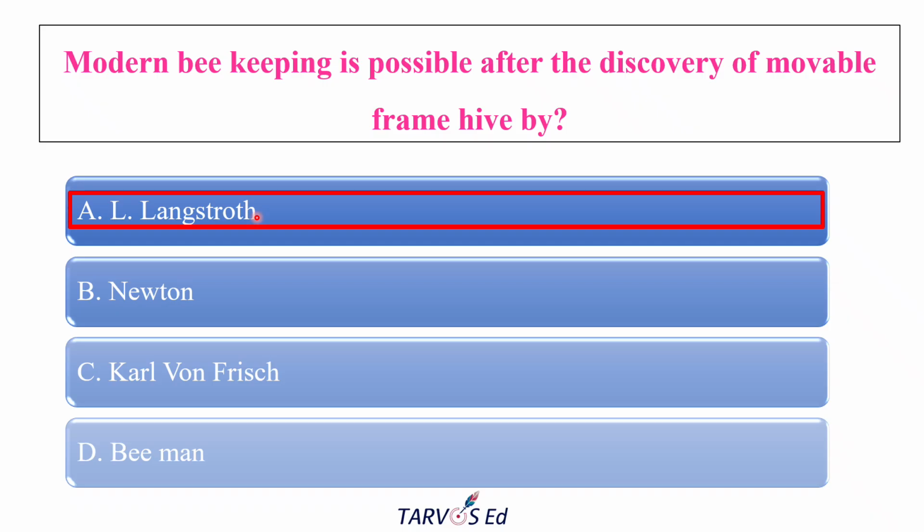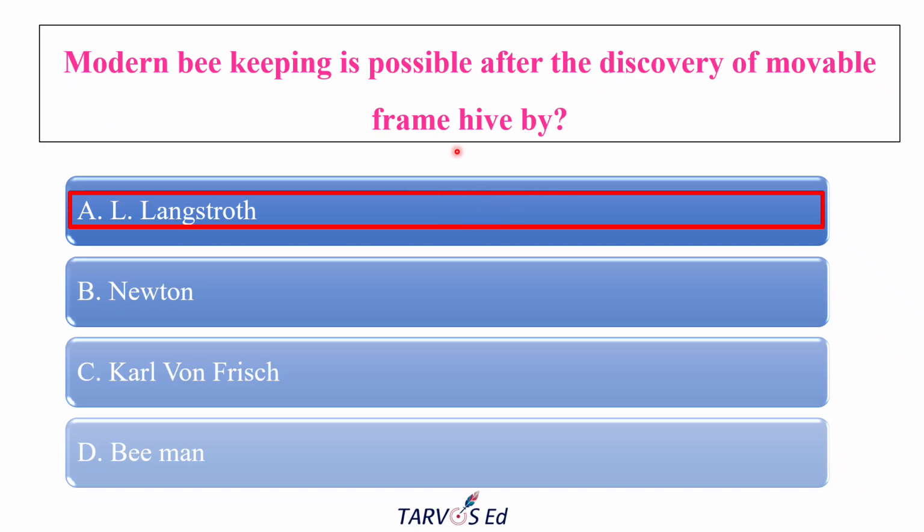Why? Because he is known as the father of American beekeeping. In 1851, his discovery was an important milestone in beekeeping. His discovery was bee space. What is bee space? Bee space is nothing but the gap or space between the combs.